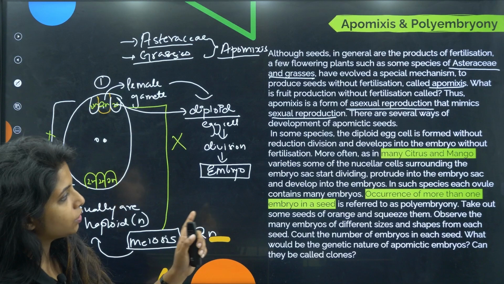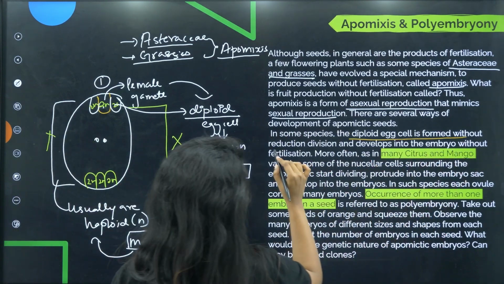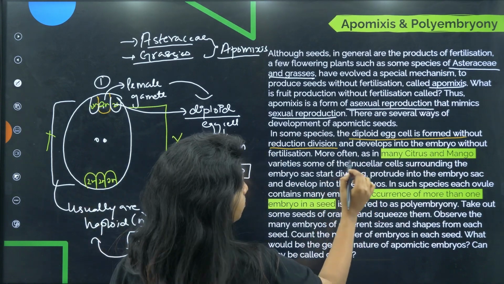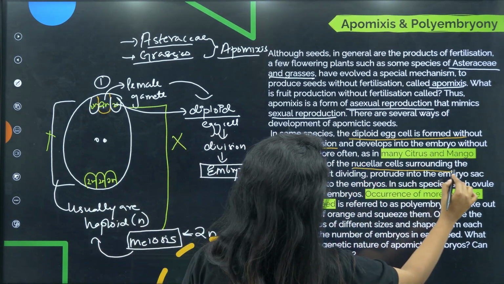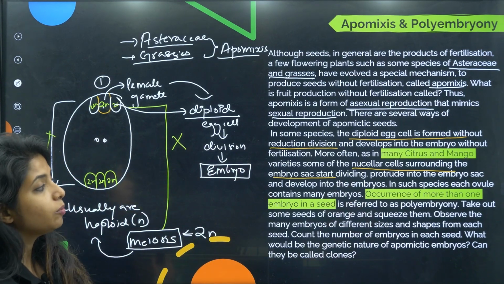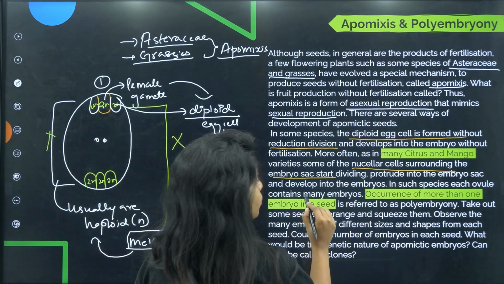Done? This is exactly what is written over here. So the first case is where the diploid egg cell is formed without reduction division. That is this thing. The second is where nucellar cells surrounding the embryo sac start dividing and protrude into the embryo sac and develop into embryos. In such species, each ovule contains many embryos.